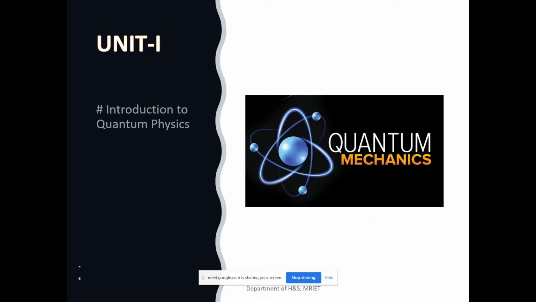We already discussed what quantum mechanics is and when we use it, and I also gave some differences between classical mechanics and quantum mechanics in the earlier session. Classical mechanics successfully explains the motion of objects which are directly observable, or observable with the help of instruments like microscopes or telescopes.